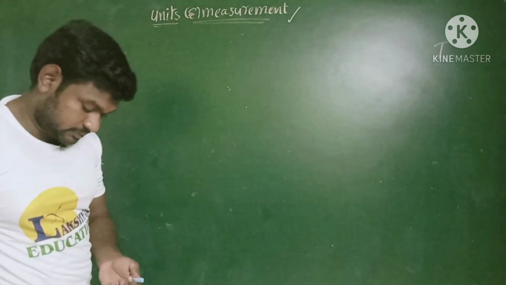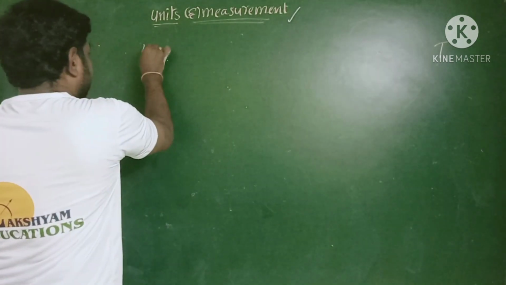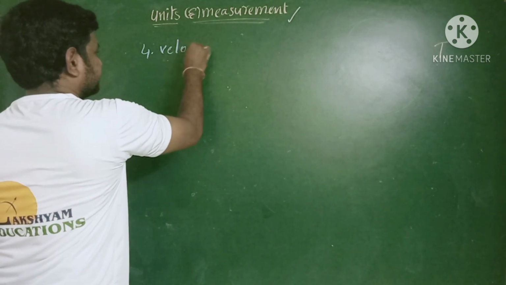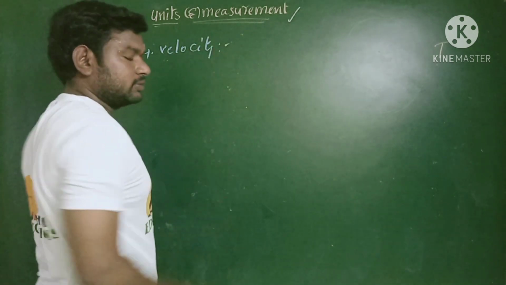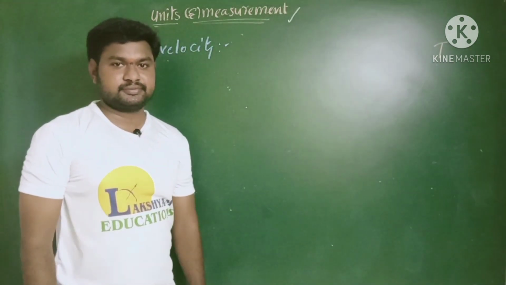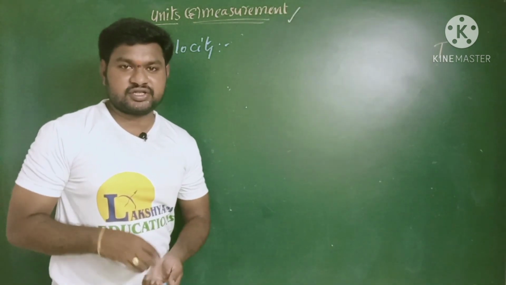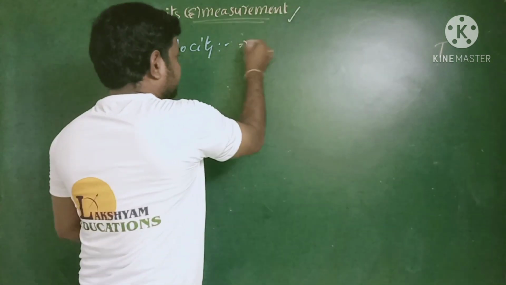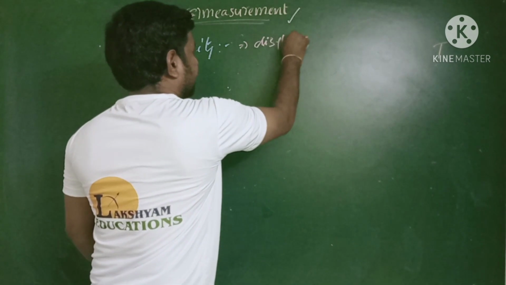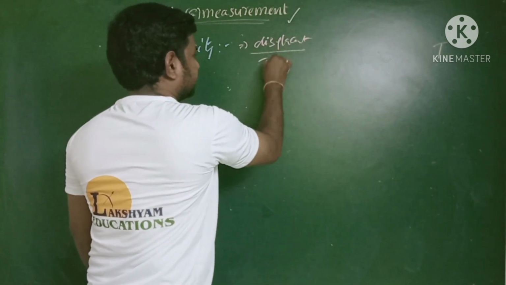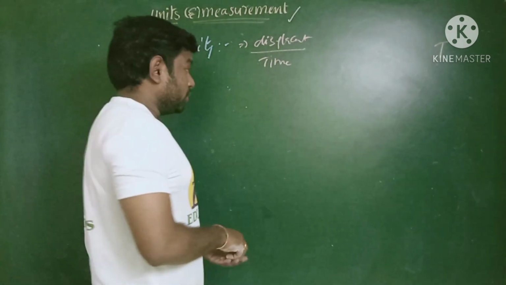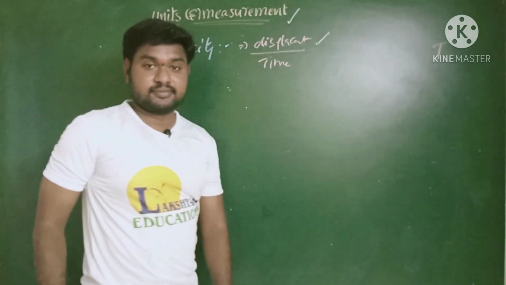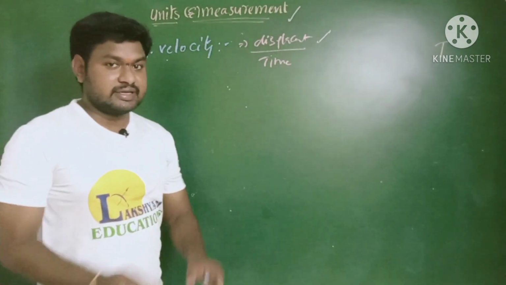Fourth one, velocity. Velocity. What is the formula for the velocity? Velocity is nothing but displacement by time. How can we define the displacement?